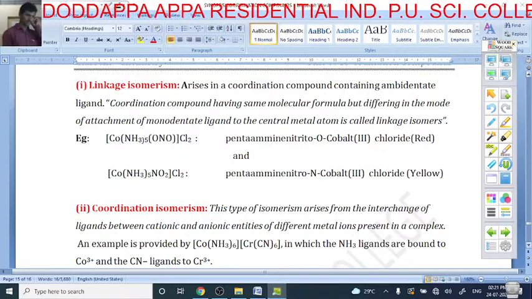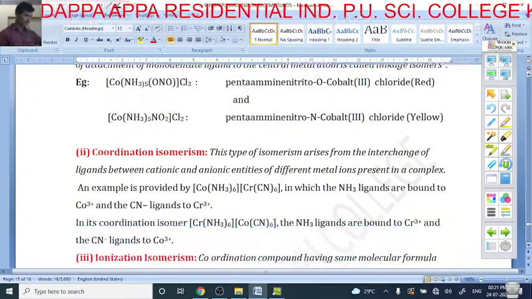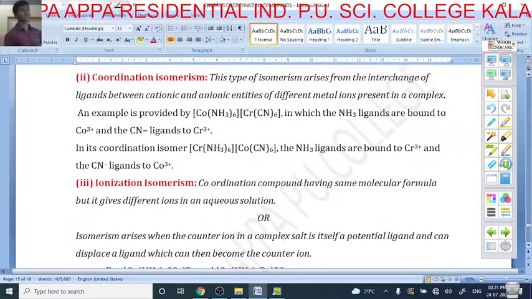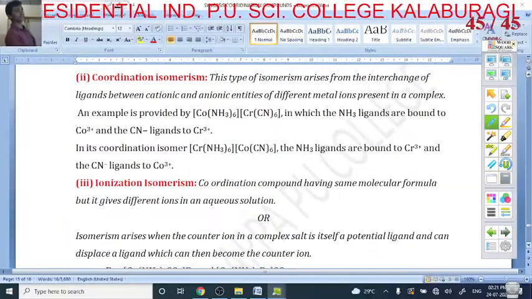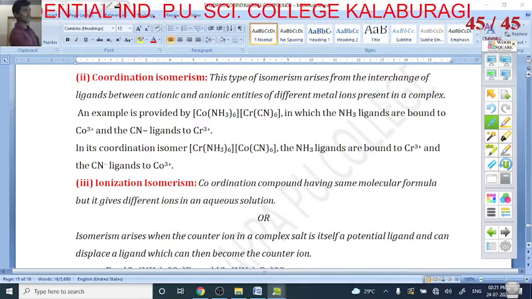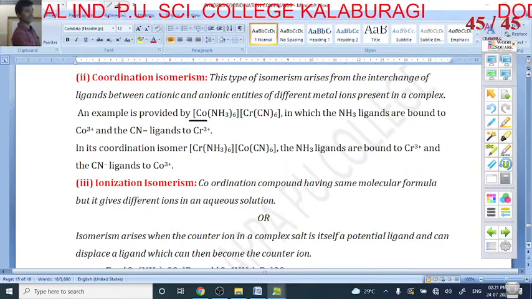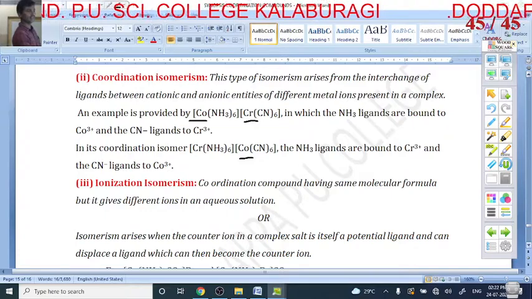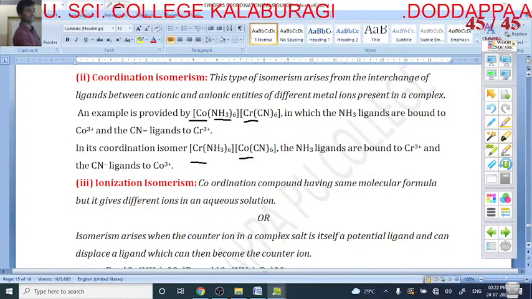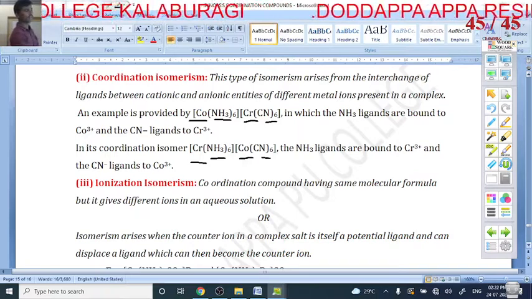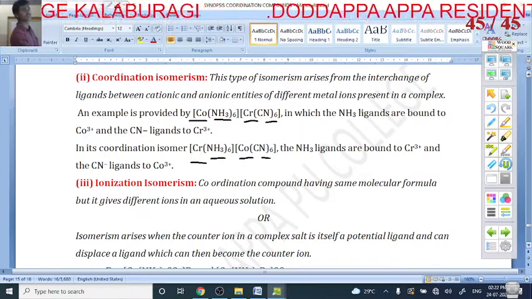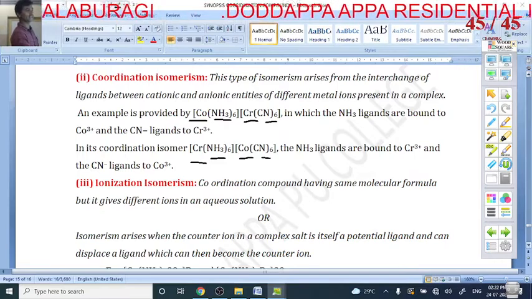And next is coordination isomerism. What is this coordination isomerism? Yes, my dear students, this is the coordination isomerism. What happens here? Here is Co, here is Cr, here is NH3 6, here is CN 6. So formula is same, but there is only an interchange of ligands.